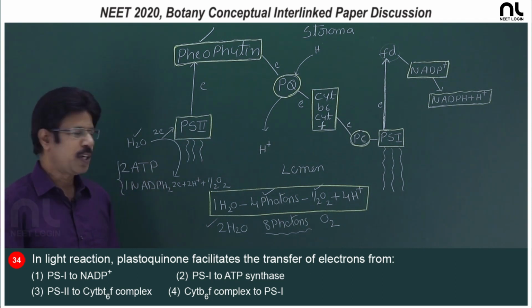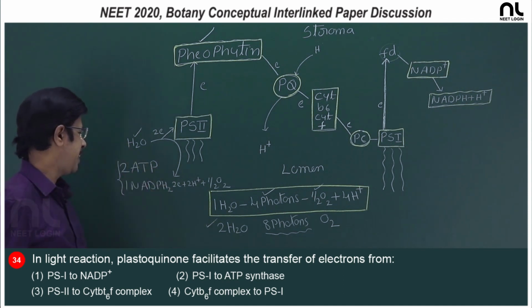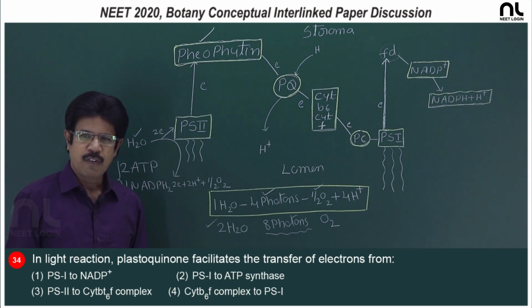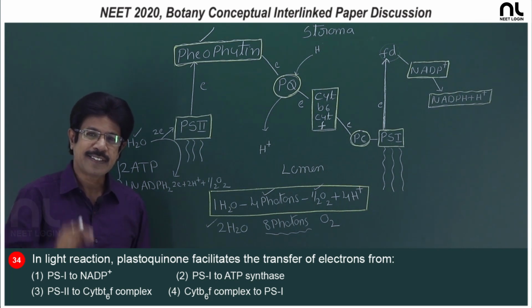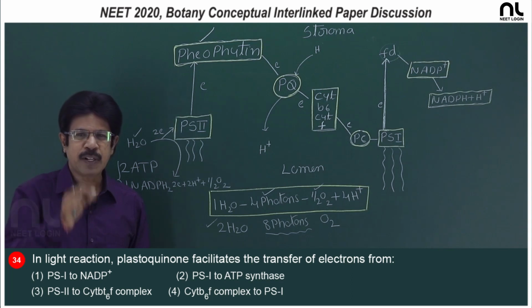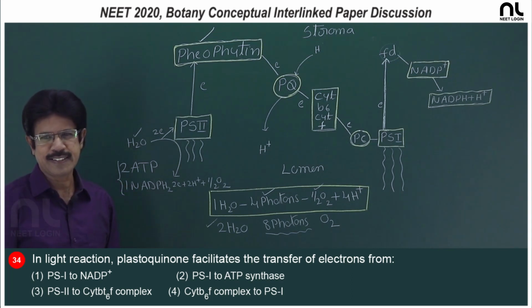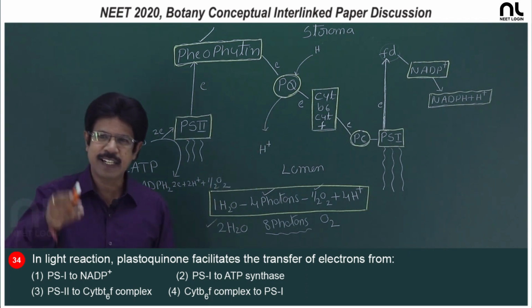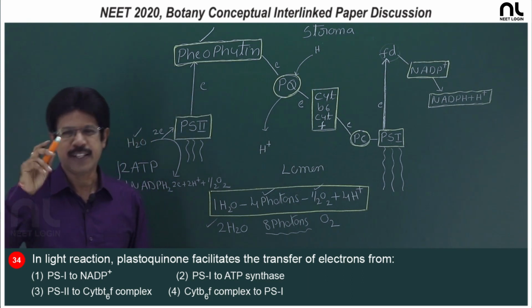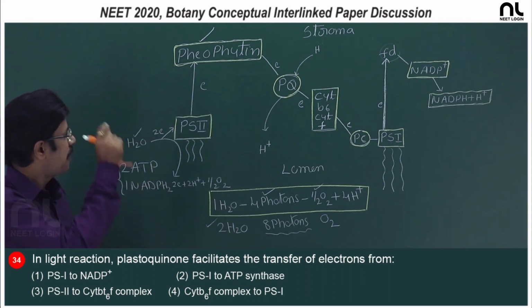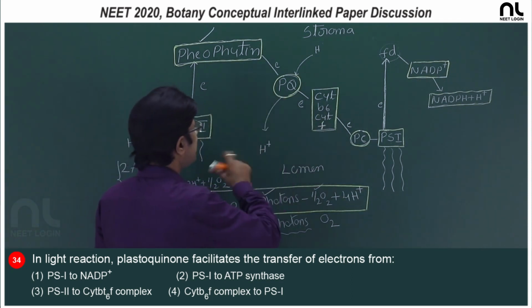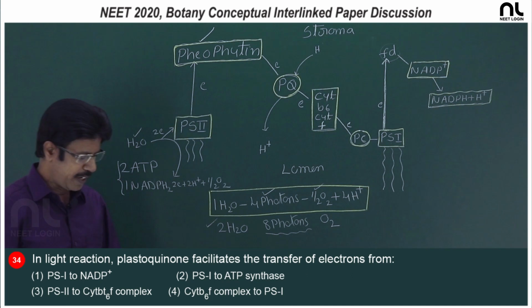So, for 12 water molecules it is going to yield 24 ATP and 12 NADPH2. So, in case of the Calvin cycle, for 6 turns, the number of water molecules to be oxidized is 12, because the 12 NADPH2 are required for 6 turns of the Calvin cycle for formation of hexoses. So, in this question, plastoquinone transfers electron from PS2 to cytochrome b6 complex through pheophytin.